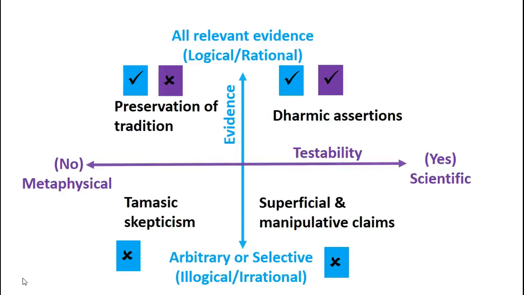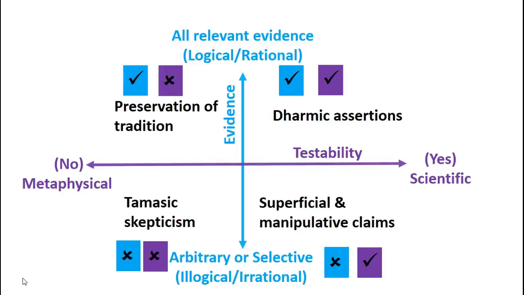As we go down to tamasic skepticism, again the evidence is not testable. And the last, the superficial and manipulative quadrant, is superficial and manipulative because of that one check mark on testability. So an ordinary individual is confused and frankly thinks any research conducted in this quadrant to be legitimate.